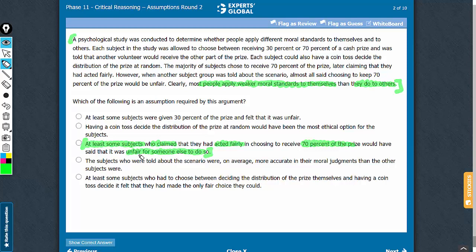A very interesting question, a lot to be learned from this one. C is the correct answer choice.